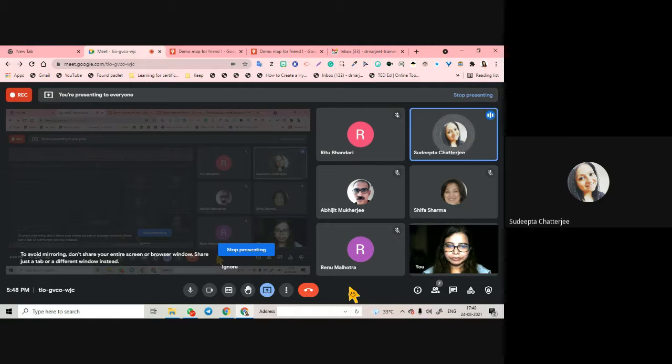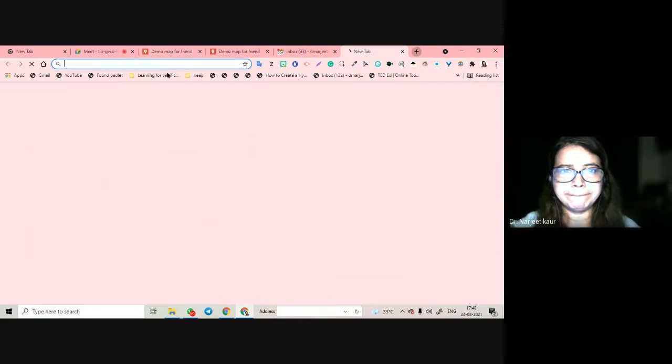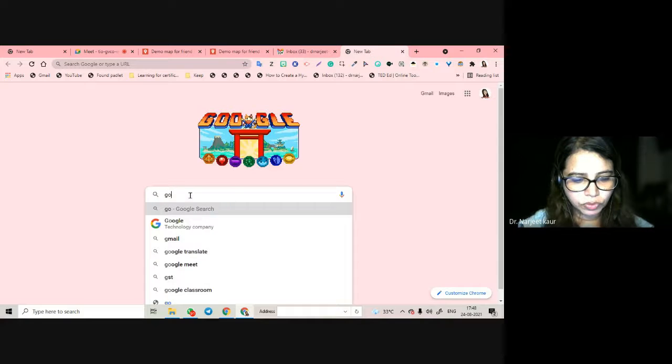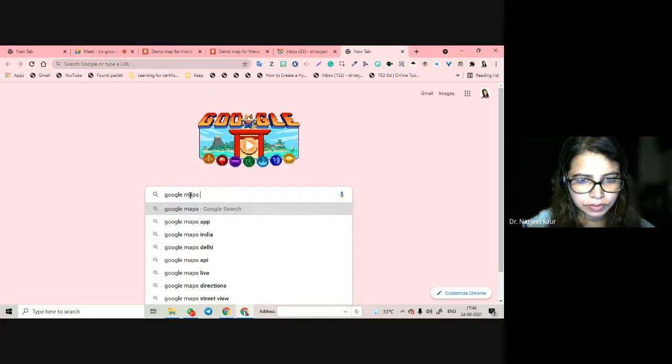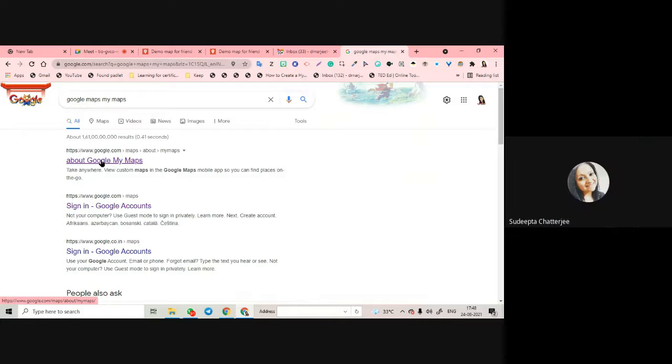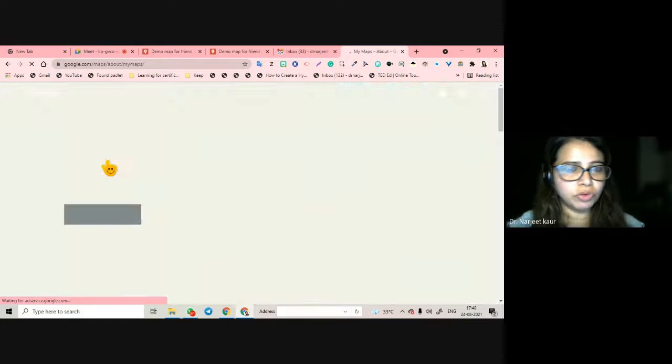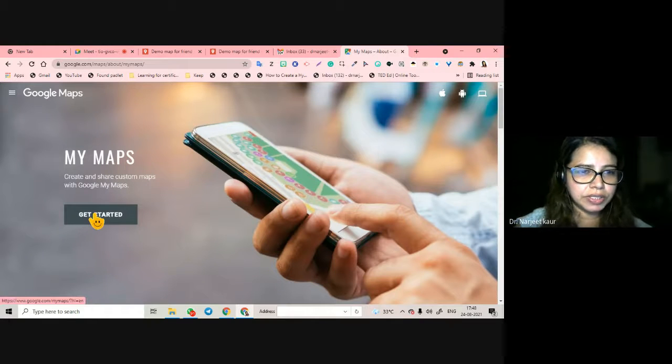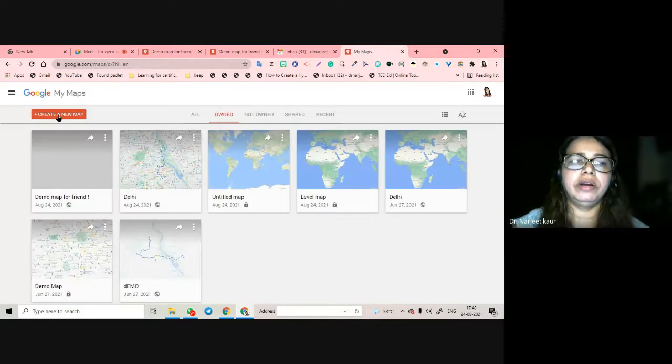I have one. I was trying to do it simultaneously, but I got stuck. The minute I did Google Maps and then My Maps, I didn't know what to click. So if you could just show that once, please. Google Maps, My Maps, right here. Also, the first one only. About Google My Maps, get started. And here we are. Got it? Yeah.